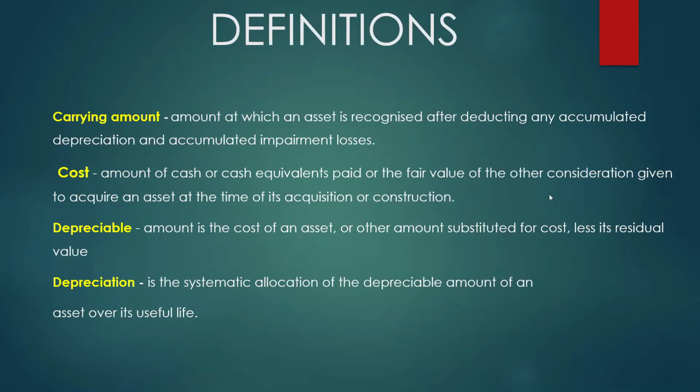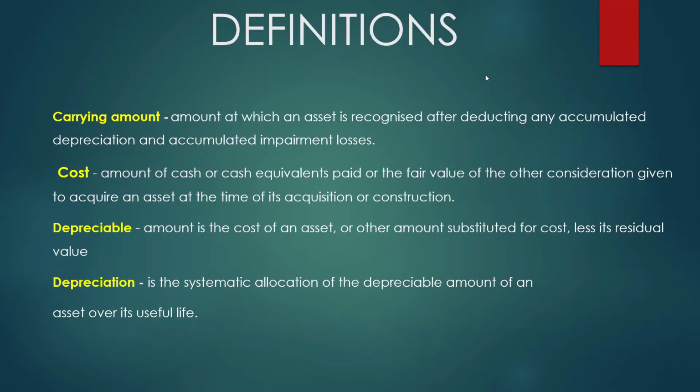So before we learn how to calculate the amount, we need to recognize where the amount comes from. The first is carrying amount. This is the amount at which an asset is recognized after deducting any accumulated depreciation and accumulated impairment losses. Second is cost. This is the amount of cash or cash equivalent paid, or the fair value of the other consideration given to acquire an asset at the time of acquisition or construction.